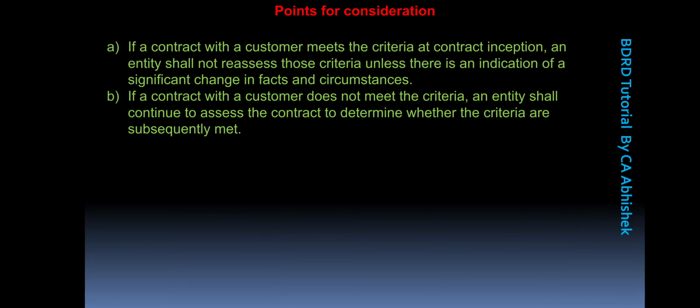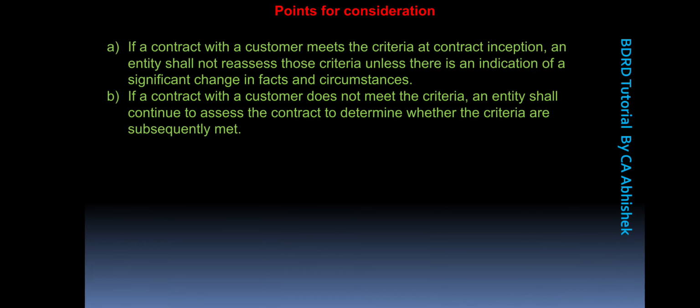Now, at the time of inception of the contract, if you are certain that yes, you will be able to receive the whole amount of the consideration for the transfer of goods and services to the customer, there is no requirement on your part to reassess the criteria unless there is a significant change in the facts and circumstances.